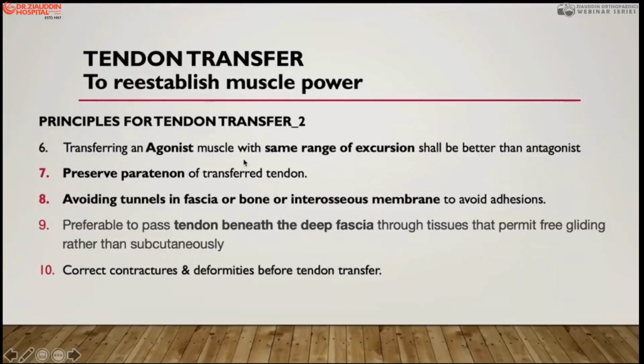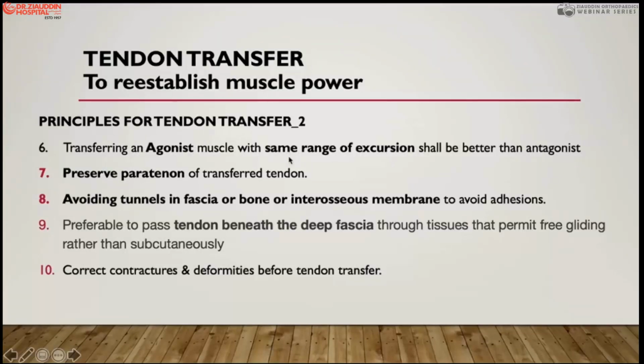Then the sixth principle, transfer of the agonist muscles, is very important, and preferably it should be an agonist. Like for tibialis anterior, it is better to transfer the peronei as compared to an antagonist. Like the tibialis posterior is antagonist to the tibialis anterior, it loses more than 2 power when an antagonist muscle is transferred.